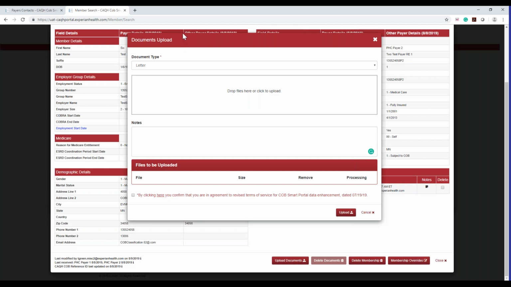Okay, I'm just going to show you something else. I'm going to drag and drop again to show you that you can only upload PDFs. So I'm going to put in another one. I don't know if you can see the error message on my screen, but it says the file type is not allowed. If I drag and drop a different file type into that window, it's not going to allow you to upload any type of file that's not a PDF. You're going to get this error message that says that file type is not allowed.